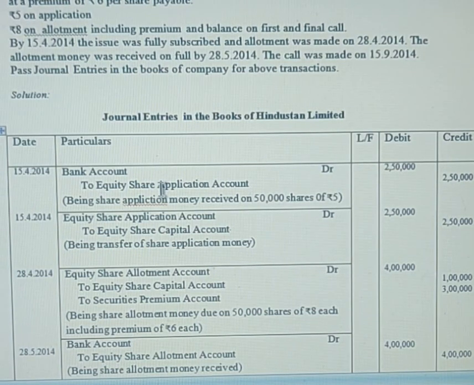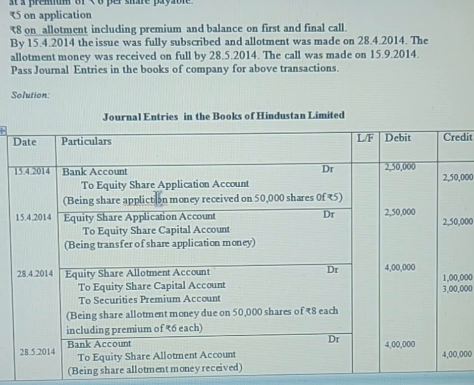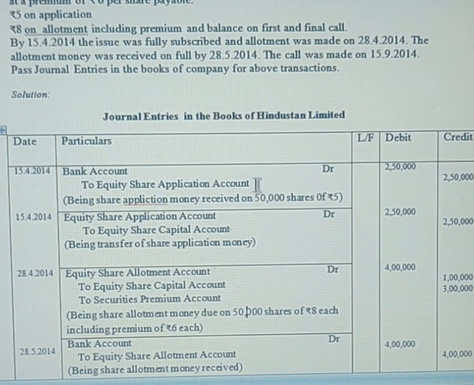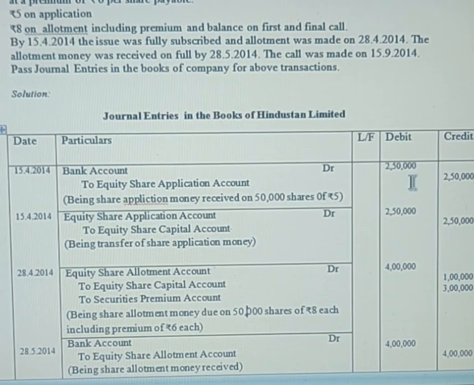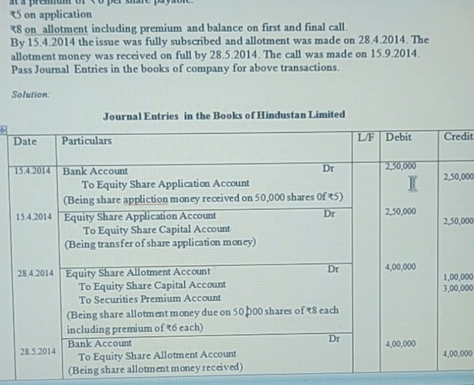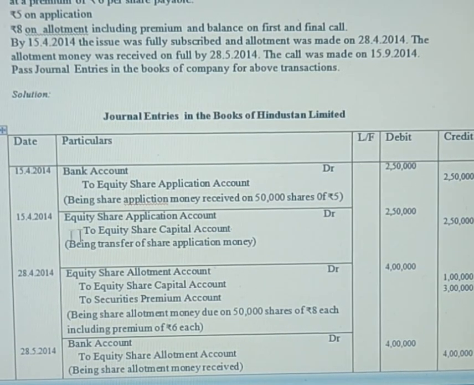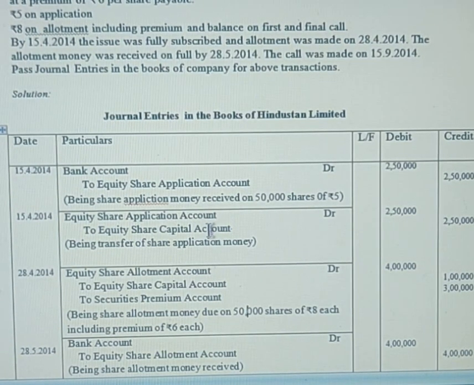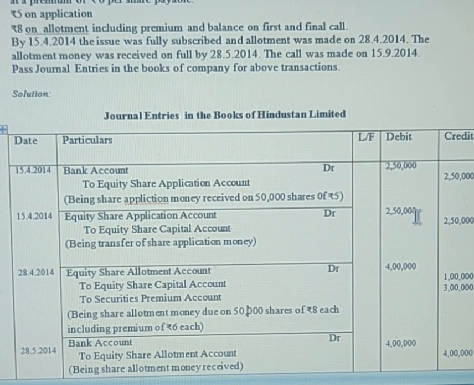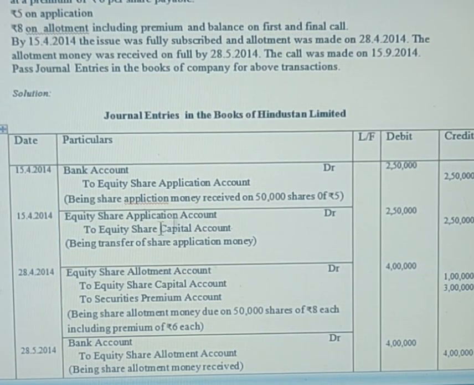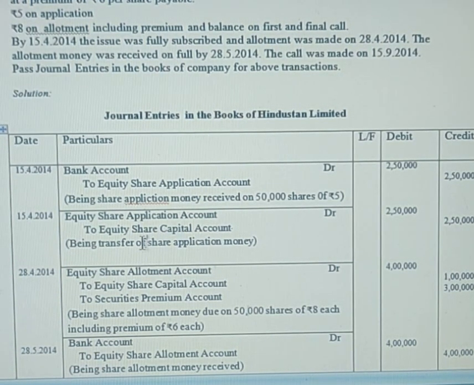Here in the application stage, they're collecting rupees 5 on 50,000 shares, so you will be getting 2,50,000, debited and also credited in the credit column. The next journal entry is for transferring this application money to the equity share capital account. The same amount, 2,50,000, collected in the application stage will be transferred to the equity share capital account.